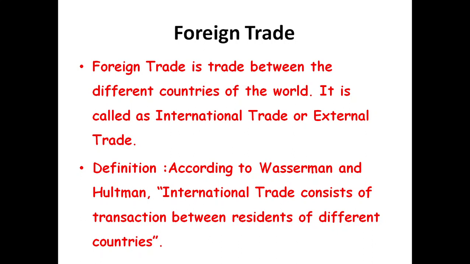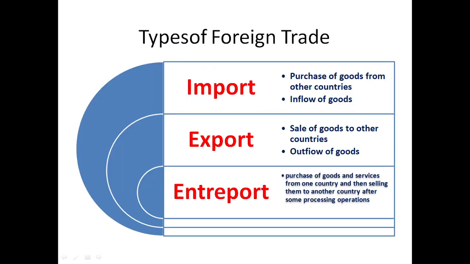According to Wasserman and Hultman, international trade consists of transactions between residents of different countries. That means, for example, a resident of India, a resident of the USA, a resident of Japan. The trade which is carried on among all these three persons is called international trade. So that is foreign trade, international trade, or external trade. So what are the types of foreign trade?